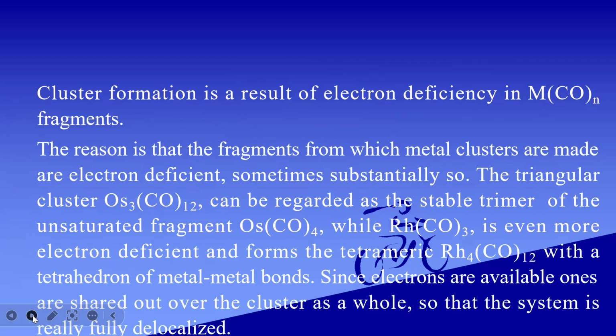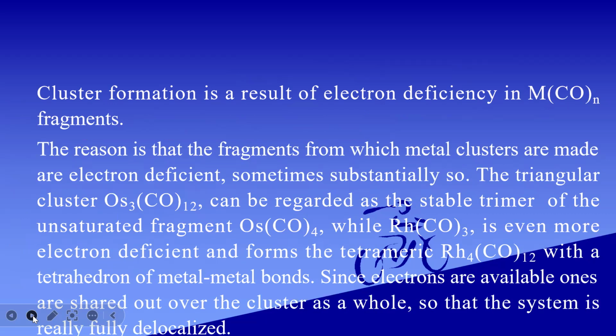Cluster formation is the result of electron deficiency in M(CO)n fragments. The reason is that the fragments from which metal clusters are made are electron deficient, sometimes substantially so.